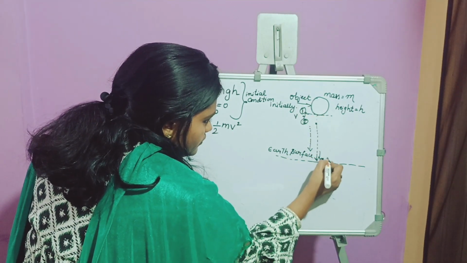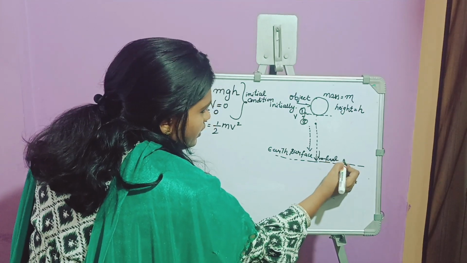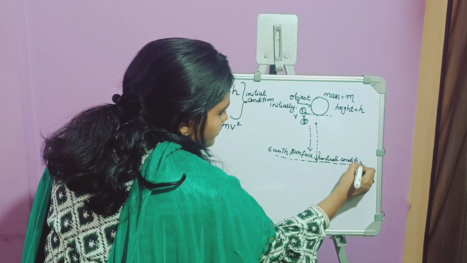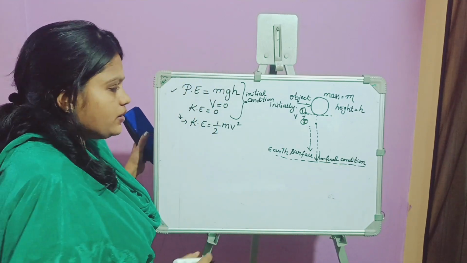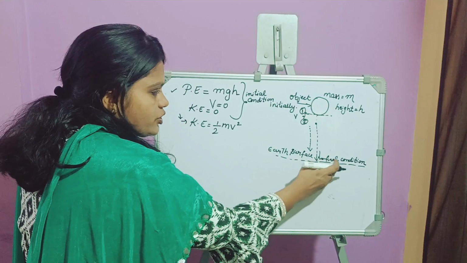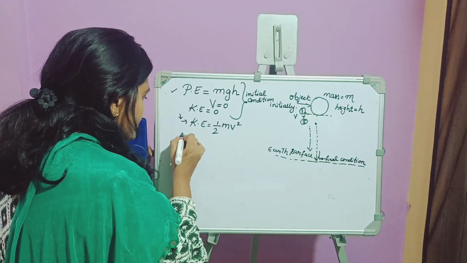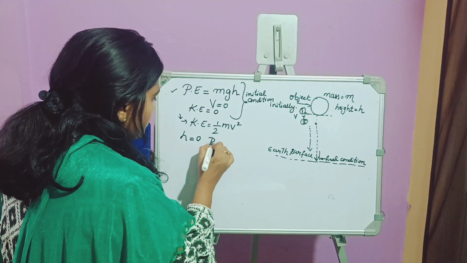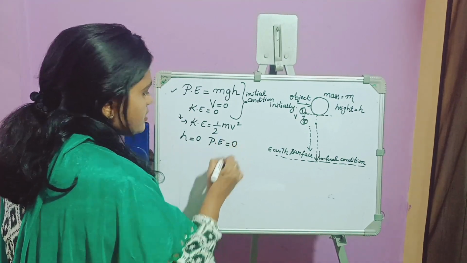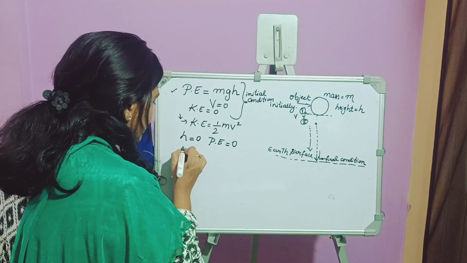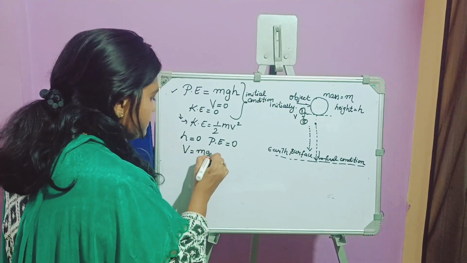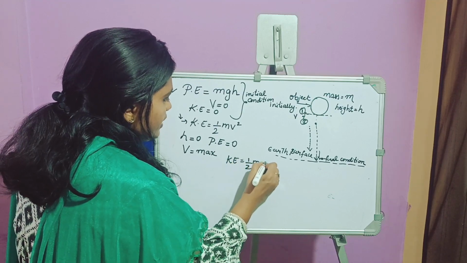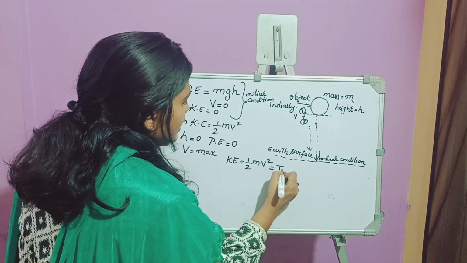If we continue this process and the object is about to reach the ground, at this point, this is the final condition. When the object is about to reach the Earth's surface, obviously height is 0 or very negligible. So the potential energy we can treat as 0, velocity will be the maximum and kinetic energy will be equal to half m v square, which is the total energy.